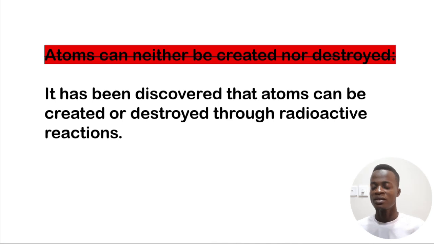The next one is about atoms. He said atoms can neither be created nor destroyed. That particular statement is also false today, because in today's world we have discovered that we can form atoms or break them down through radioactivity. Through radioactive reactions, you are able to destroy atoms or form new ones from older ones. So you break one atom to form a new one, which is clear evidence that this particular statement by John Dalton in the early days is disproved.